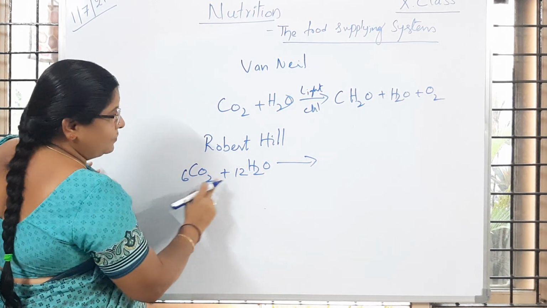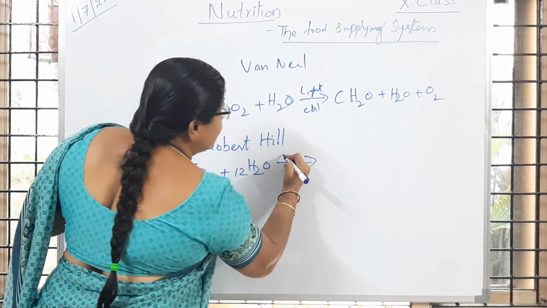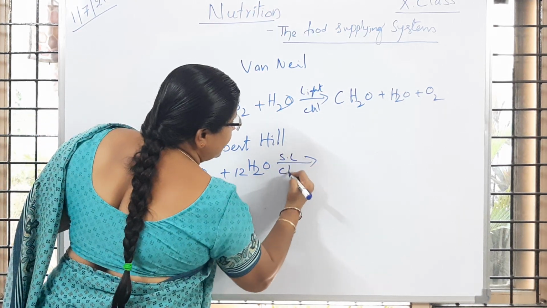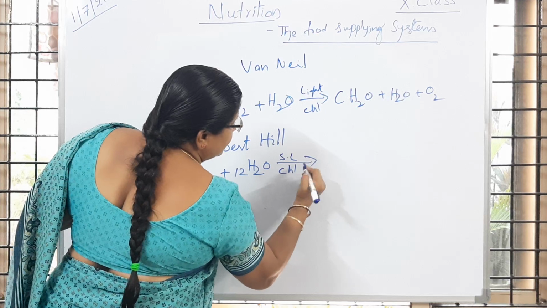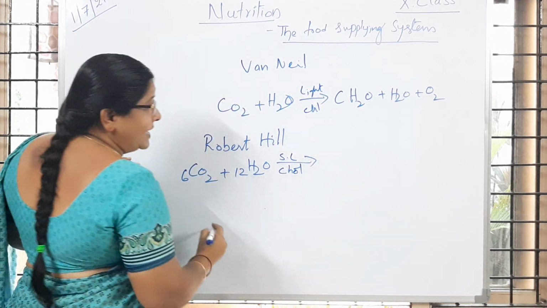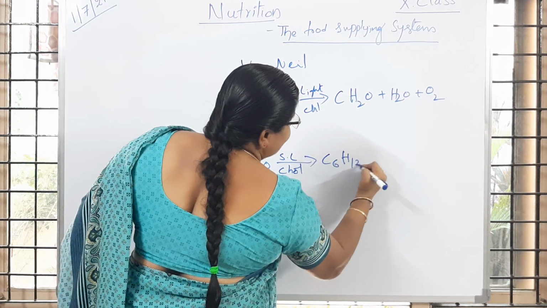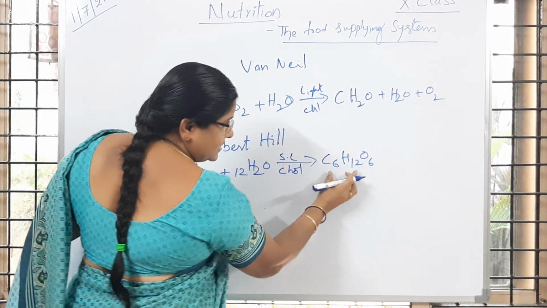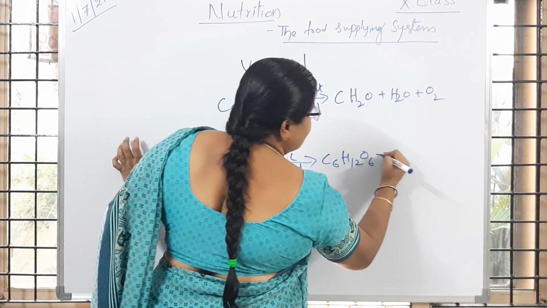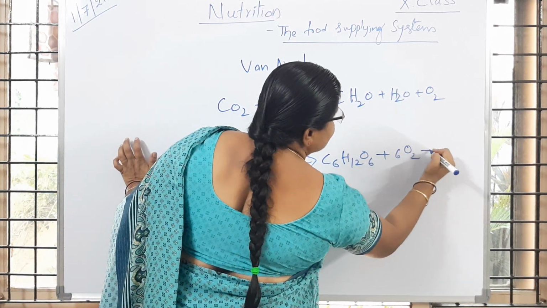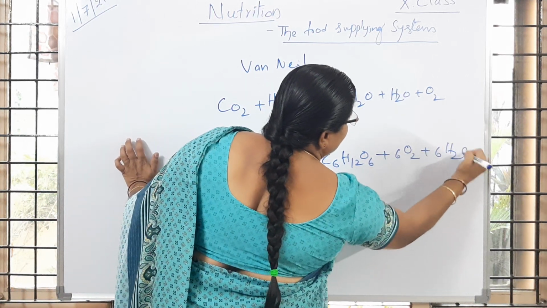Okay, 6 CO2 plus 12 H2O in presence of sunlight with the help of chlorophyll. So the plants are able to prepare 1 molecule of glucose. Okay children, C6H12O6, 1 molecule of glucose plus 6O2 plus 6H2O.